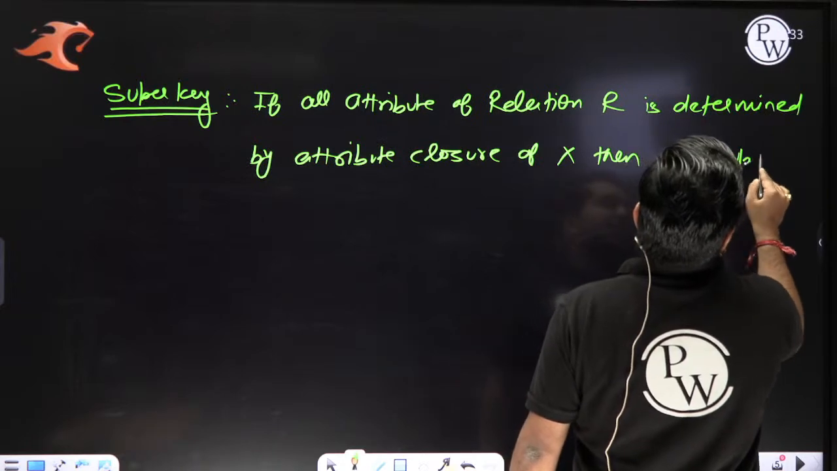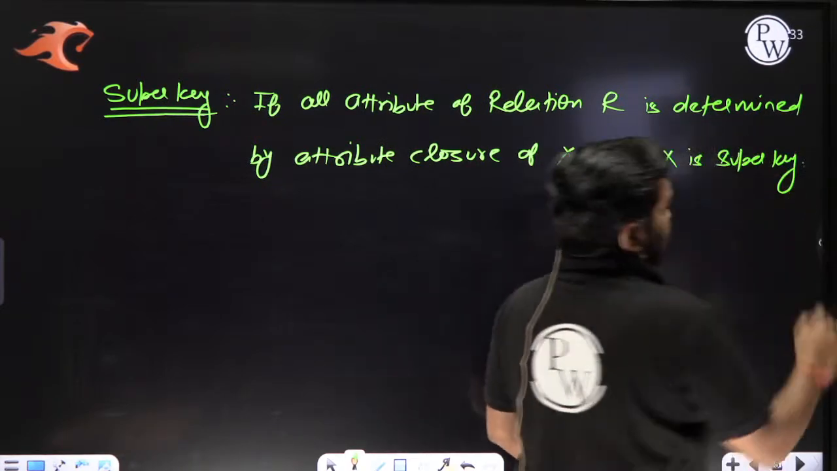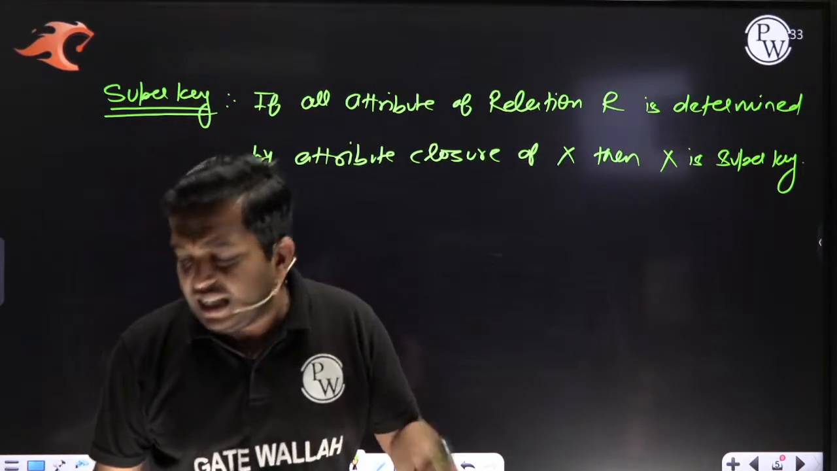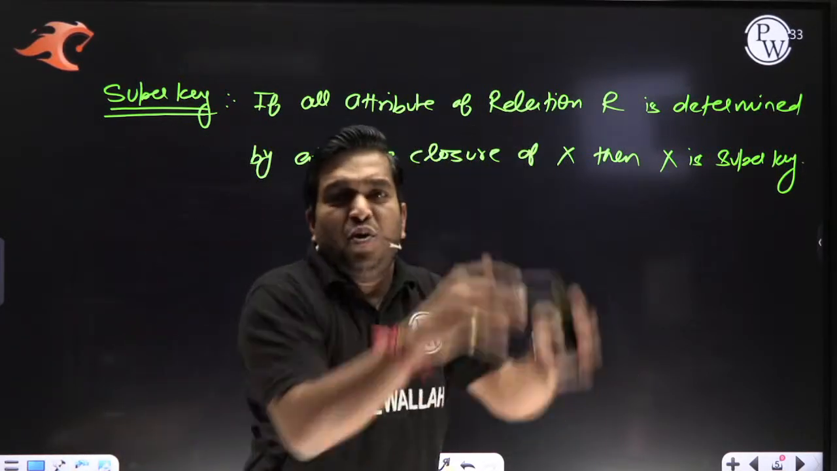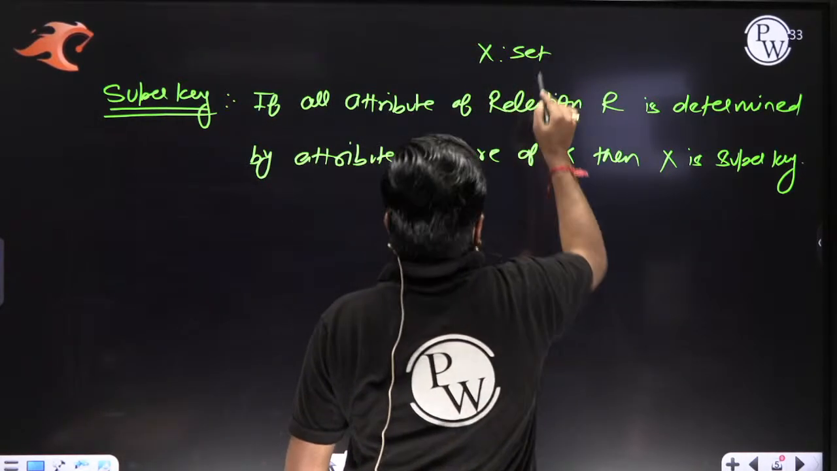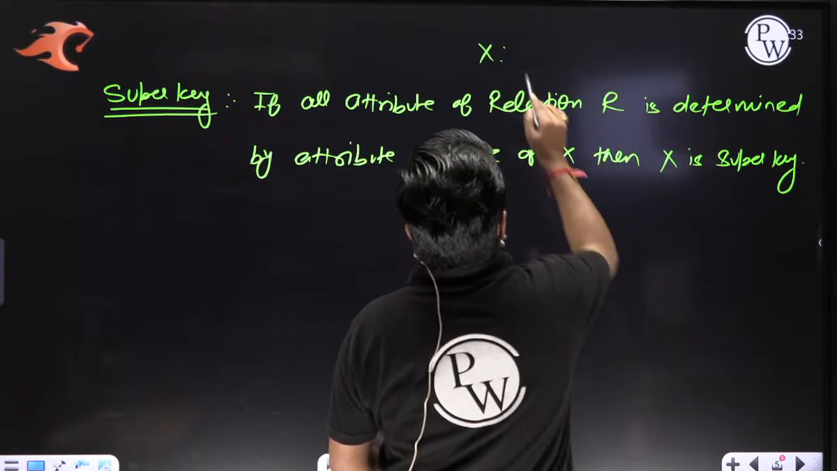And what is X here? X here is a set of attributes. Here X is a set of attributes, an attribute set you can say.